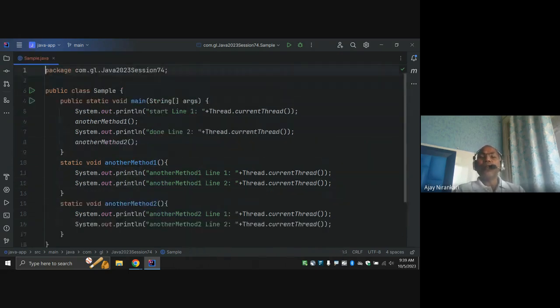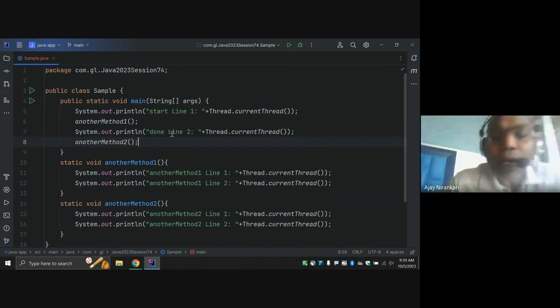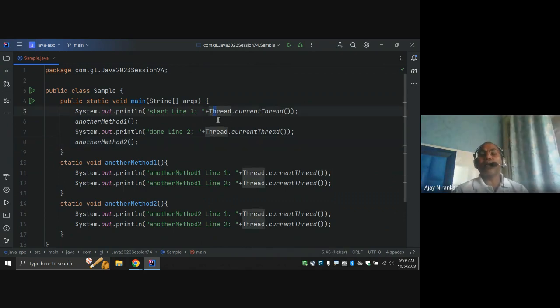Good question, right? So we have something to give an indication to our JVM. Hey JVM, I want to start a new thread here. Don't do this activity in my existing code. So for this, Java provides a simple mechanism. There is one class, Thread. By default, the Thread class allows you to start a new thread. So the question is how will we do it?